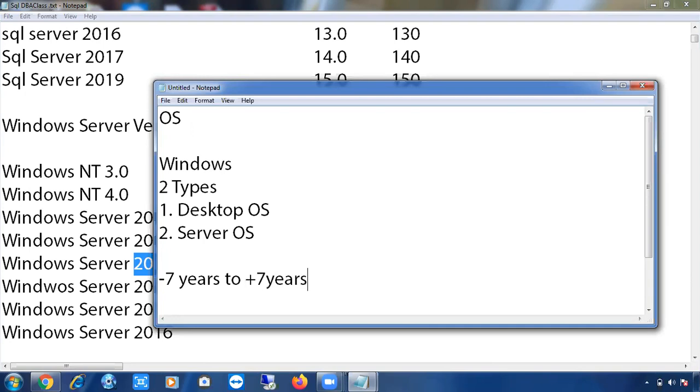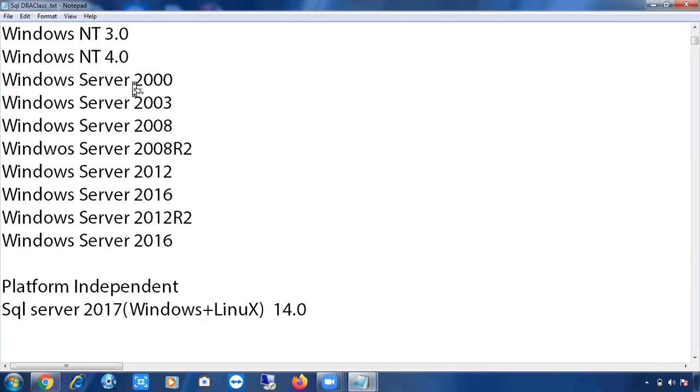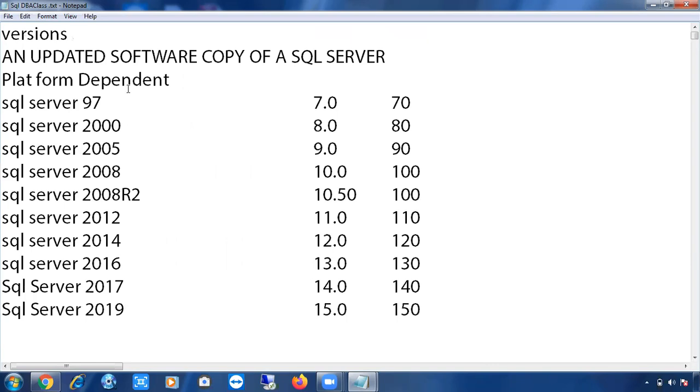Say for example, I have SQL Server 2005. Now I want to know on which Windows Server versions I can install SQL Server 2005. There is a formula: -7 years to +7 years.